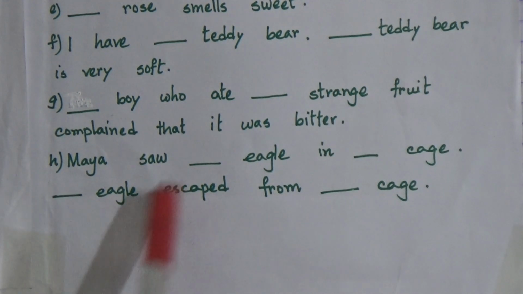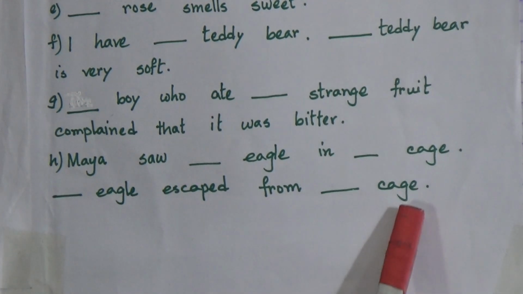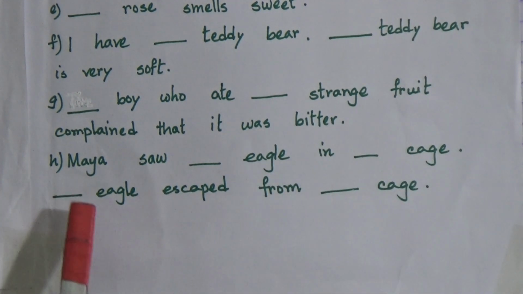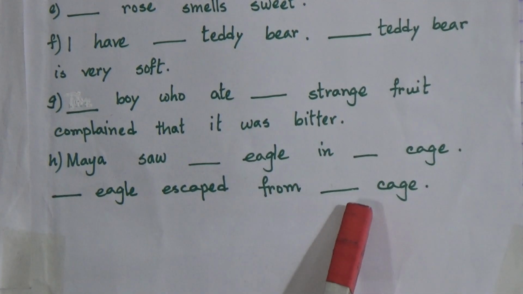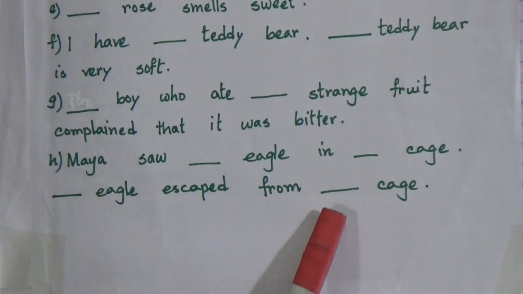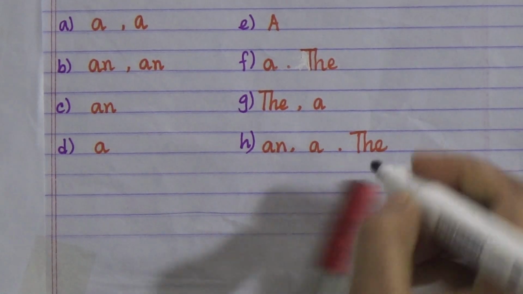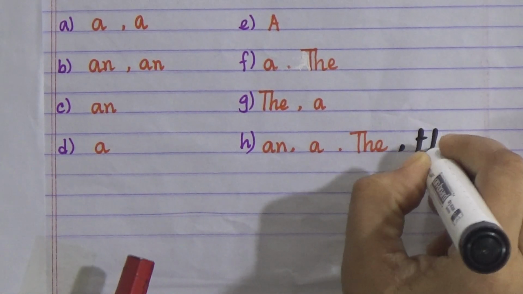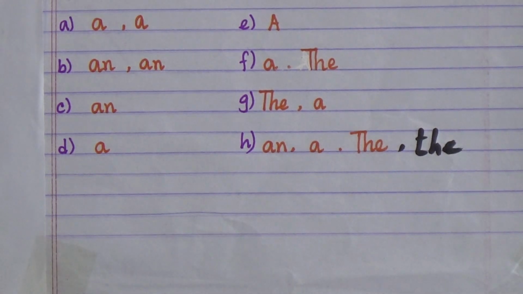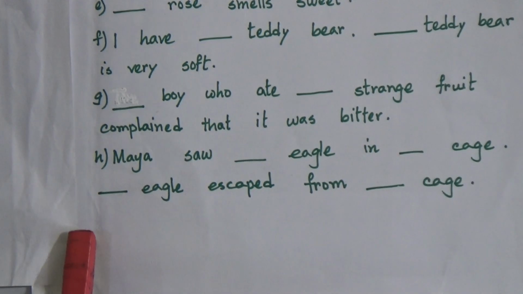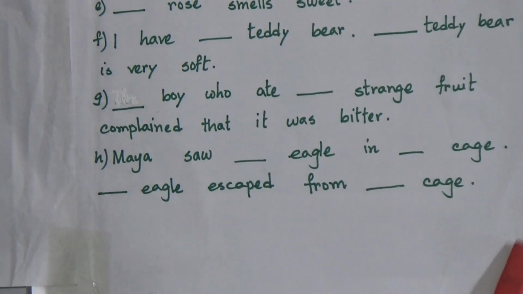The eagle escaped from the cage. We have already mentioned the eagle and the cage, that's why again we will use the and the. So what will be the answer here? The answer is an, a, the, and another the. So see again: Maya saw an eagle in a cage. The eagle escaped from the cage.